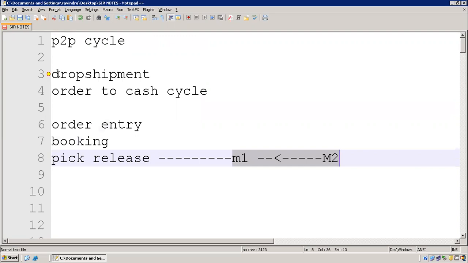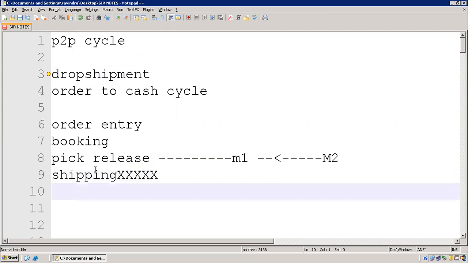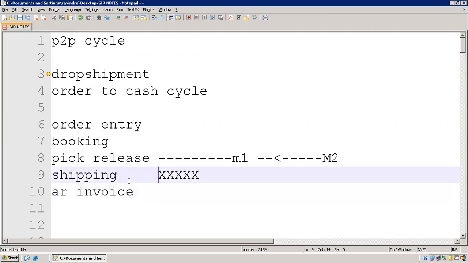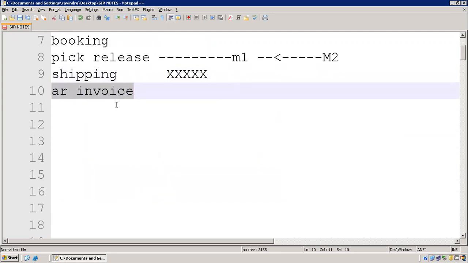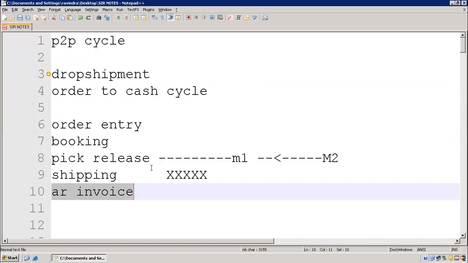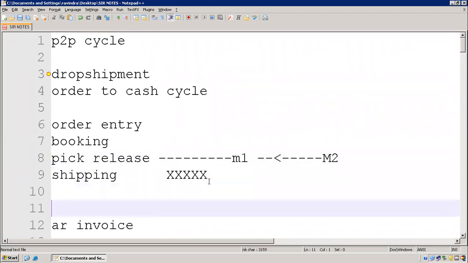We are not involving in shipment. So my point here is we are not shipping at all. We are not doing shipping, but we will create an invoice because logically we are the ones selling to the customer. Our responsibility is creating the AR invoice and sending it to the customer. So whenever we don't have a quantity in M1, M2 or wherever, then we have to raise a requisition. That is called a requisition.